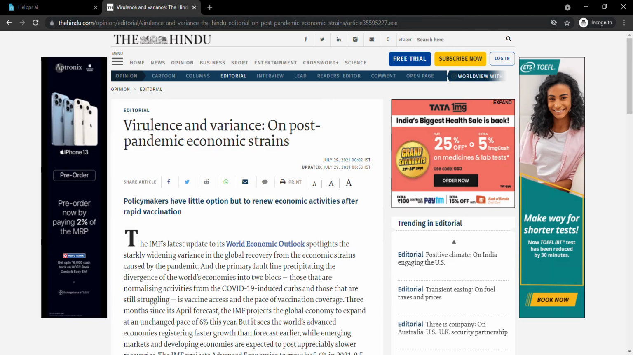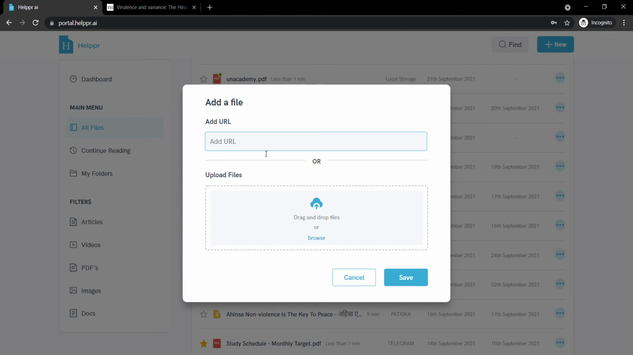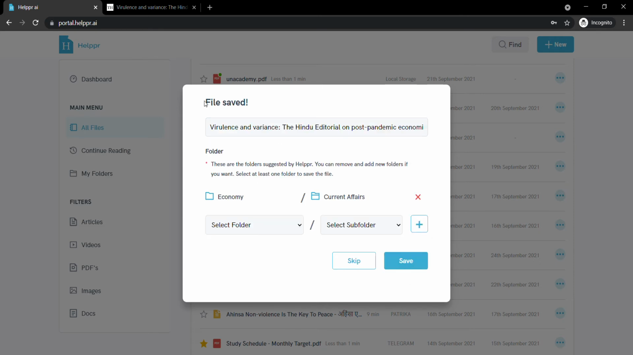If you go to any online article, maybe The Hindu, just copy the link and paste it here. All right, you can add any other link also, any PDF link or maybe any YouTube video link as well. Just copy and save. So that's all you have to do. All right, your file is saved.